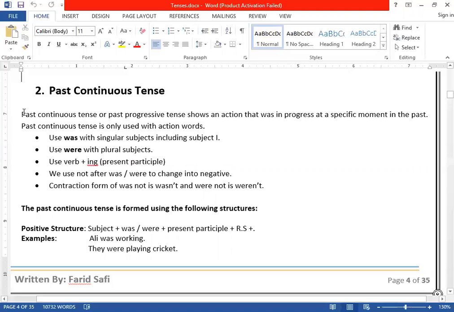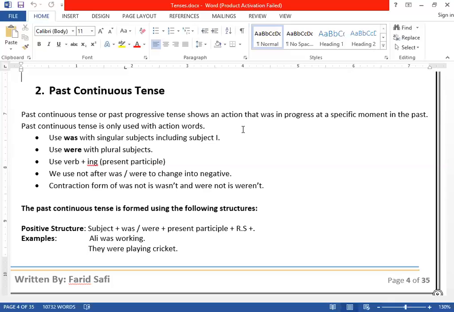What is past continuous? Past continuous, or the second name for past continuous, is called past progressive tense. Clear? It shows an action that was in progress at a specific time in the past. It talks about a progressive action, a continuous action. But that action was in continuation in the past. So if an action was in continuation in the past, we use past continuous tense in that case.